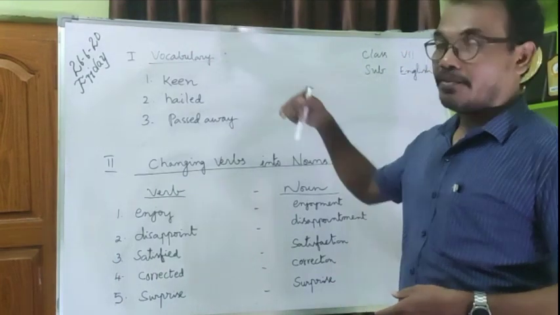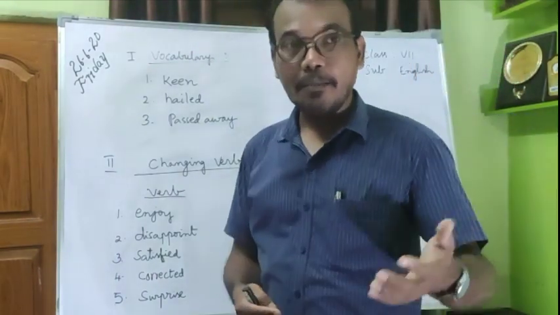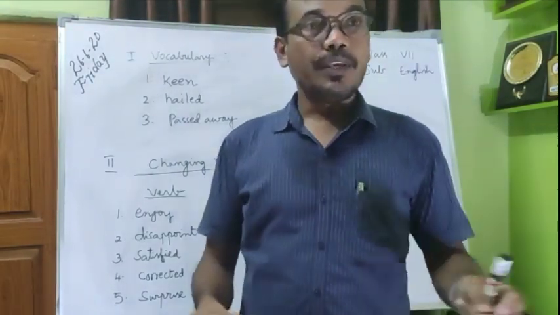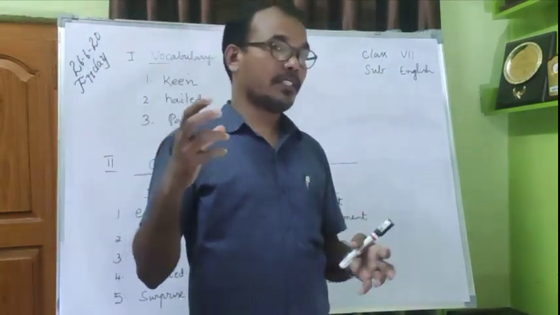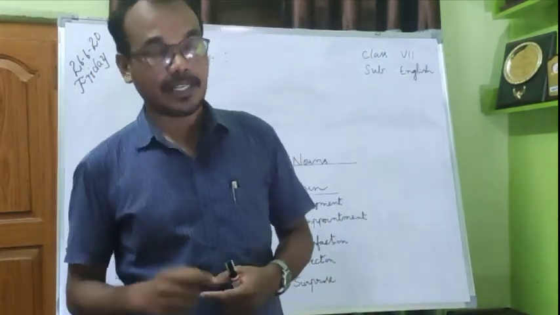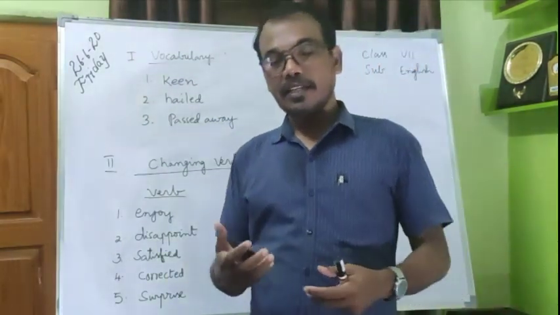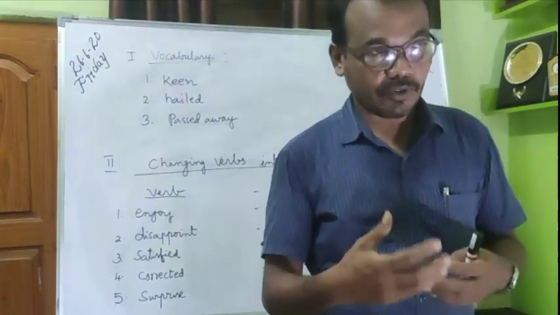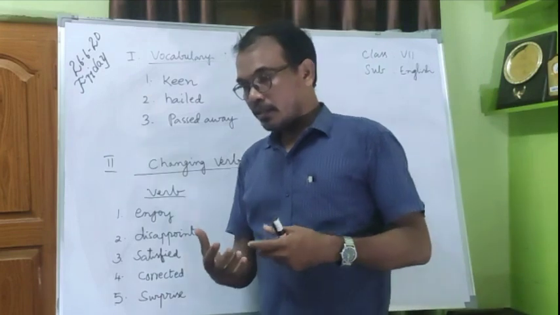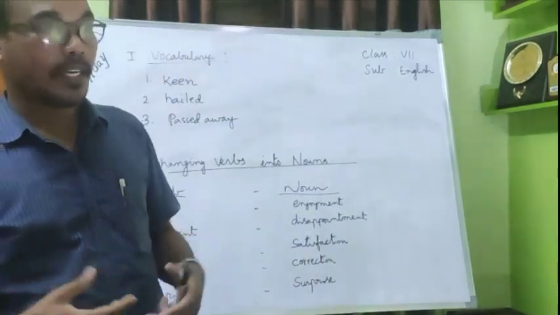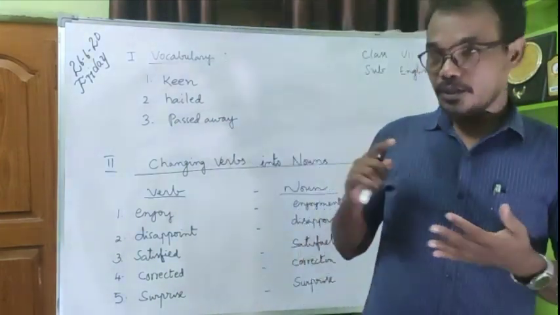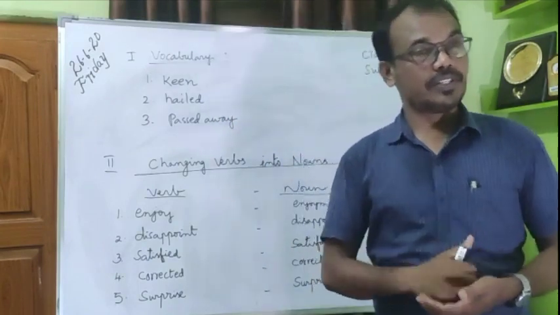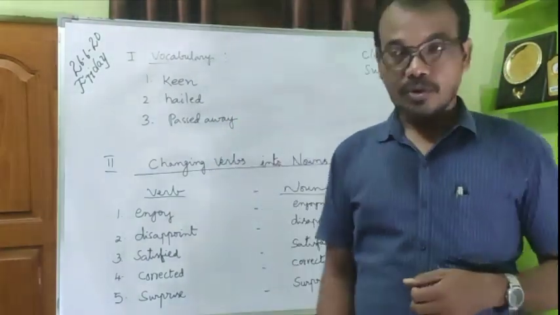Keen, hailed, passed away. So as I said, vocabulary means new words will be introduced, and you must know the meaning, and after knowing the meaning, you must use that word in your own sentence. That's a practice by which you can enrich yourself to speak the English language very well. So first, know about new words in the vocabulary column, their meanings and their usage. That is the thing you have to note down.